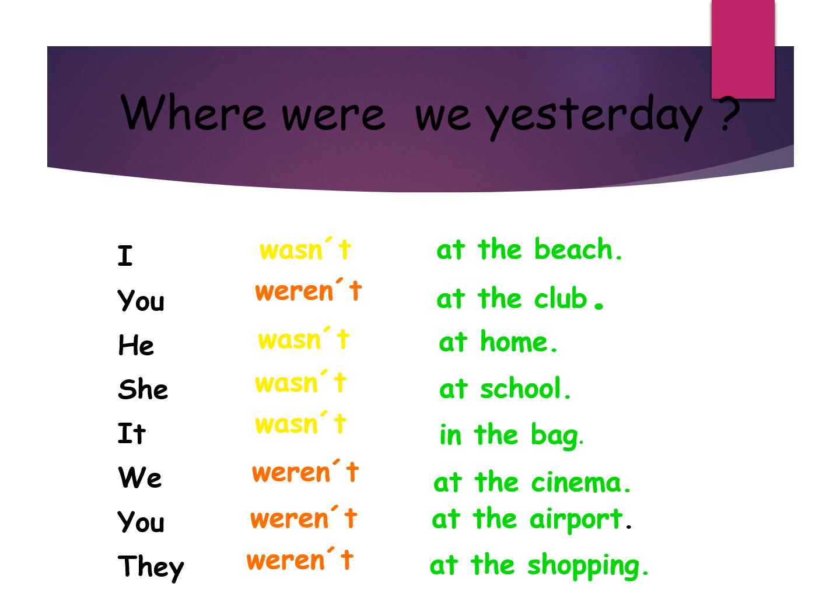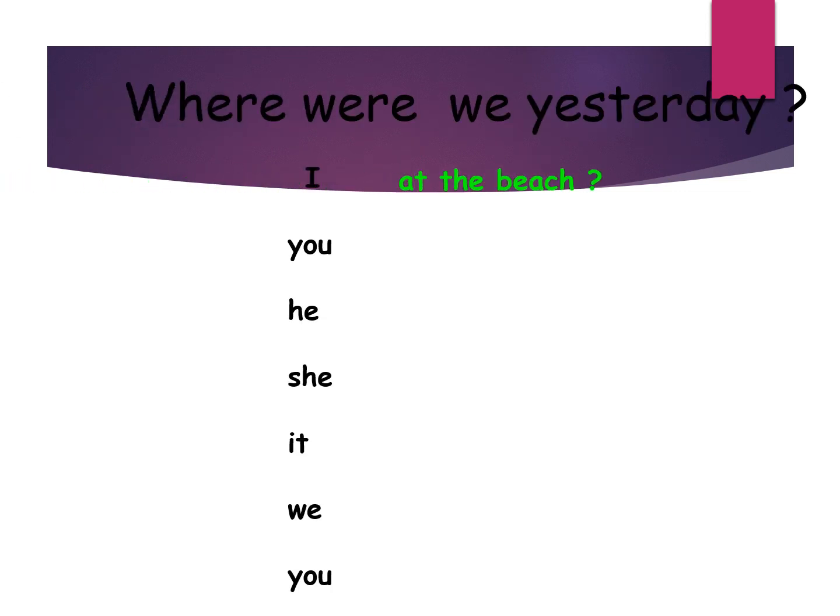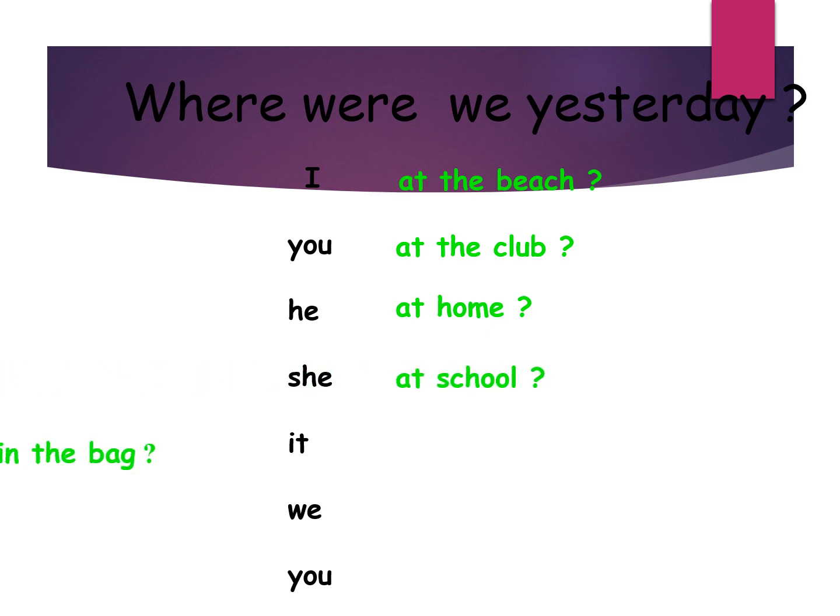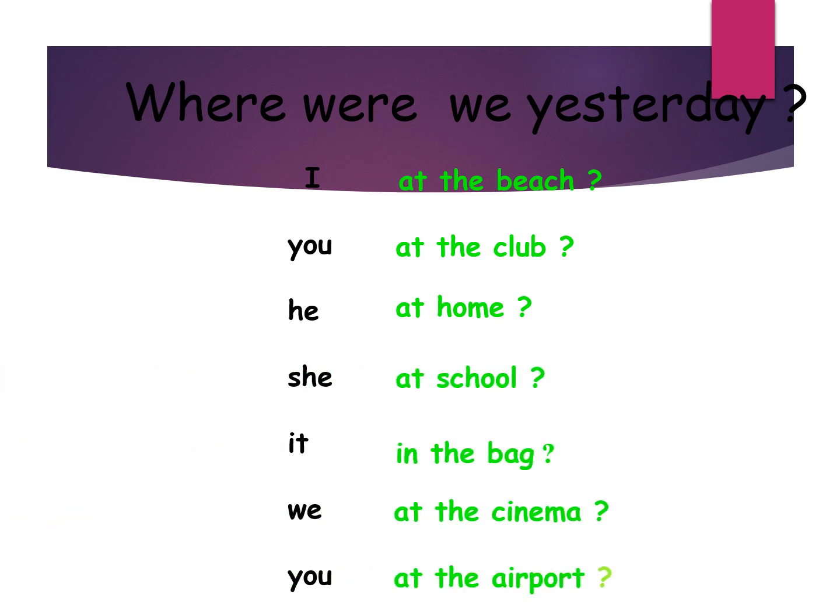We also have questions. Where were you yesterday? We're going to build up questions, and remember the questions begin with the verb be. In this case, the verb be in the past. You're going to have pretty much the same locations that we had before. And our first word is going to be the verb be.